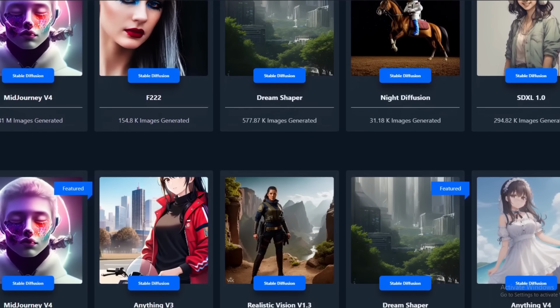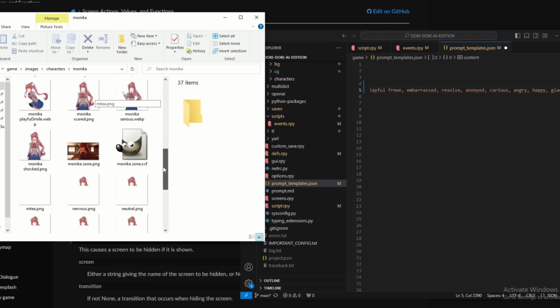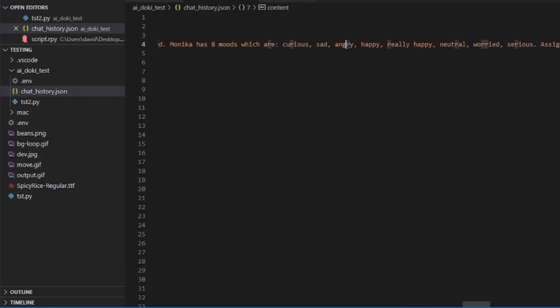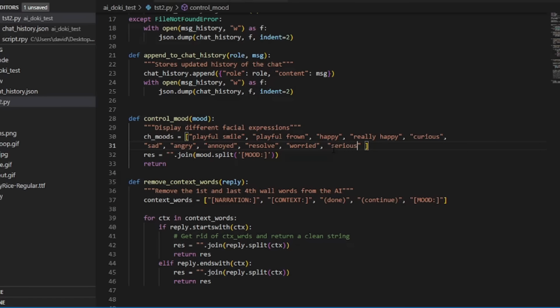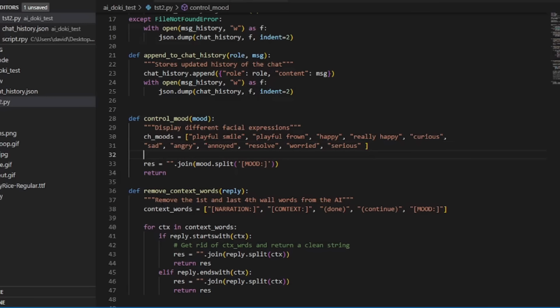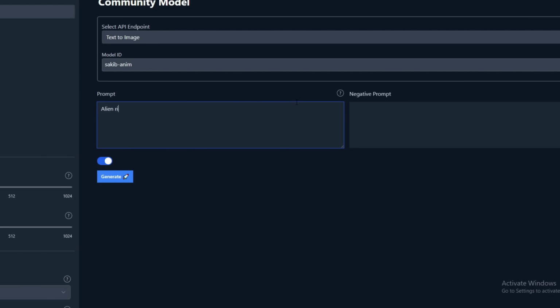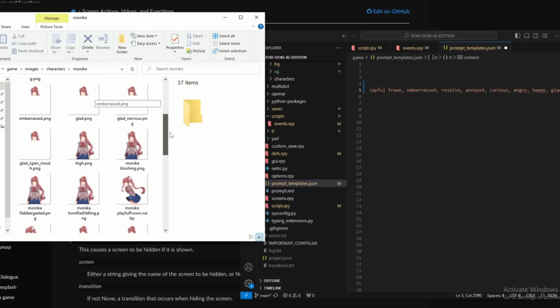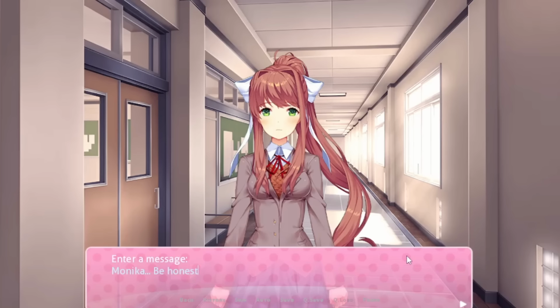At least not traditionally. I have a static list of emotions that GPT chooses to use based on what I say. So in the prompt, I basically gave it a list of emotions and it mapped them to an image in the code. So the AI is choosing what the scenery is and what emotion Monika is displaying. So all of that is handled by AI. It's not really generating Monika's emotions on the fly, but it's using the static list of emotions that I've given it, and it is displaying them based on how you interact with it.